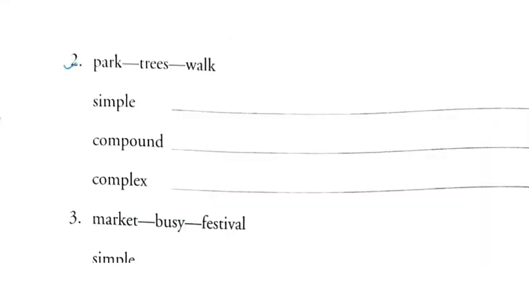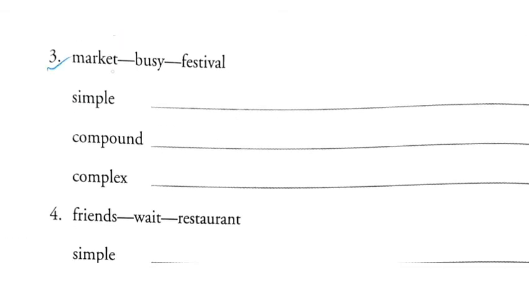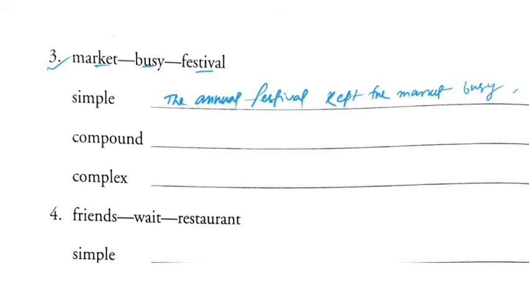As the second one, it is provided: park, trees and walk. You have to make simple, compound and complex sentences. The next one, that is market, busy, festival. Second one you have to do on your own. Third one I'm going to do for you. Market, busy, festival. You have to make simple, compound and complex. Now this one: the annual festival kept the market busy.